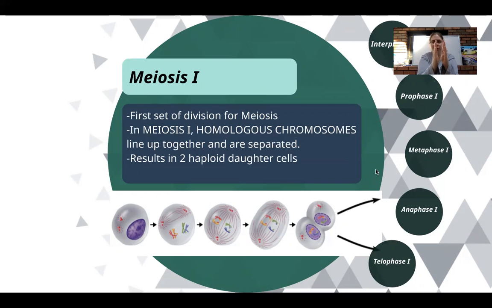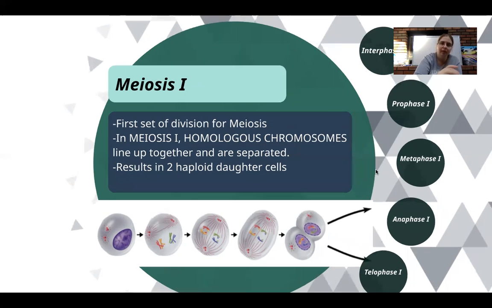And in meiosis 1, we're going to take that homologous pair and separate them so that you no longer have homologous pairs in the daughter cells. Since there are no longer pairs of chromosomes in the daughter cells, we separate the homologous pairs. Then the result of meiosis 1 is going to be 2 haploid daughter cells. Well, let me show you a picture. That's just a brief overview of it. We're going to go through each one of these steps.